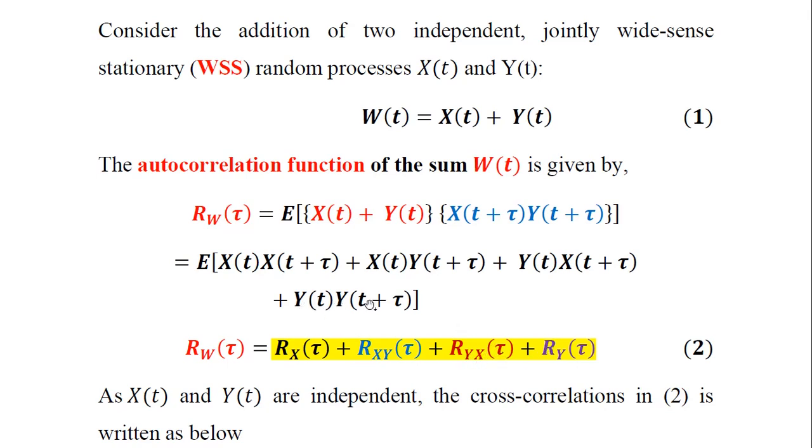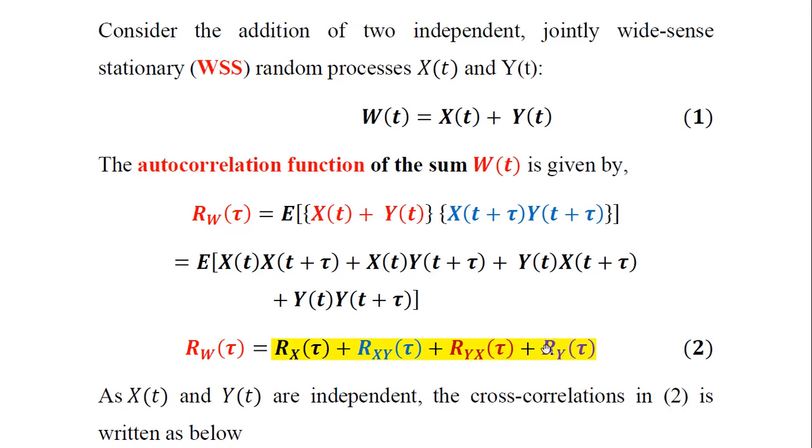The last one is again the product of a random process y with its time shifted version, so it is ry of tau. Therefore the autocorrelation function of the sum of two random processes involves the autocorrelation of process x, then the cross correlation functions of x and y, y and x, plus the autocorrelation function of the second random process y.